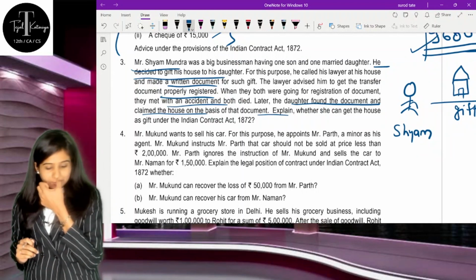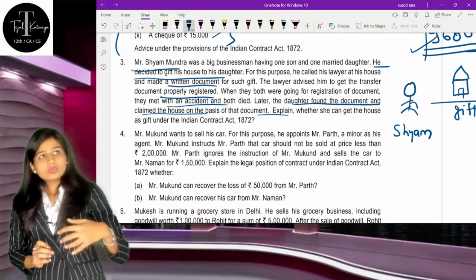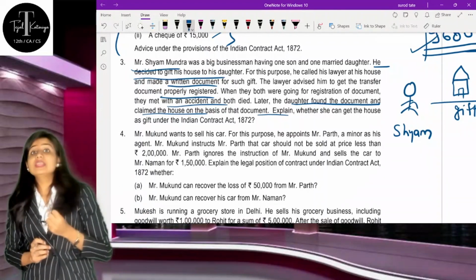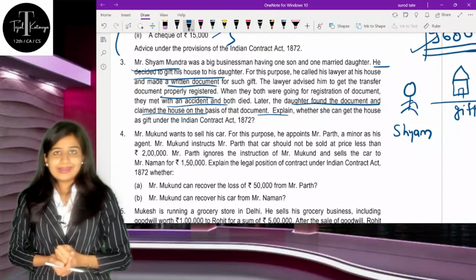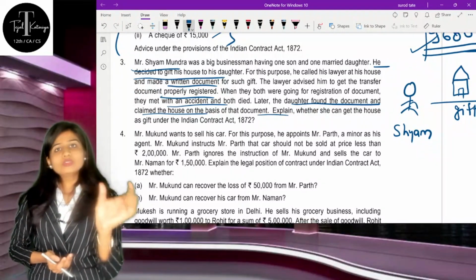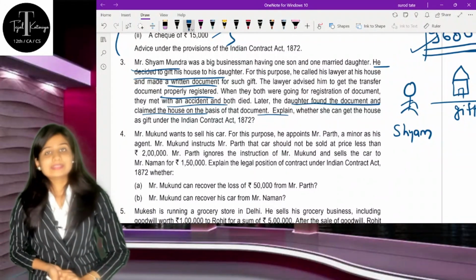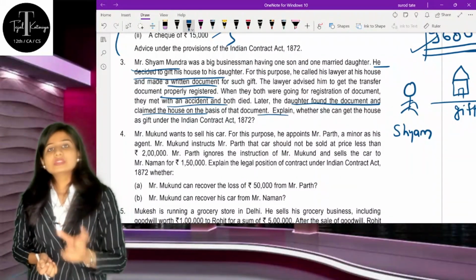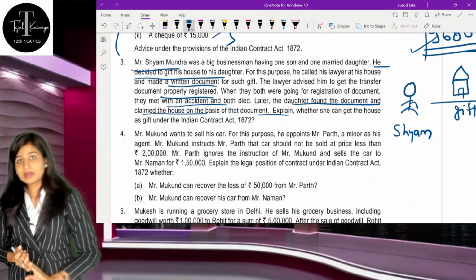Understand, whenever you are gifting somebody, that means you are giving something. So now there is nothing in return you are getting, correct? So if there is no consideration, no contract, we can say that no consideration, no contract usually. But understand, there are certain exceptions to this, which are given under section 25 of the Indian Contract Act.